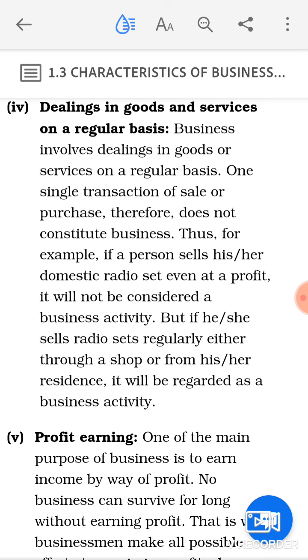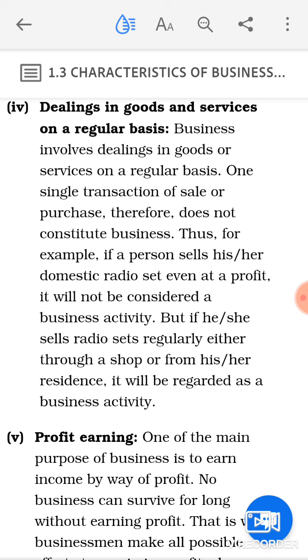Thus, for example, if a person sells his or her domestic radio set even at a profit, it will not be considered a business activity, because every day that individual is not going to sell a radio set from his home. So it's just a one time activity. If that individual has earned money out of that, even then it will not be called a business activity.